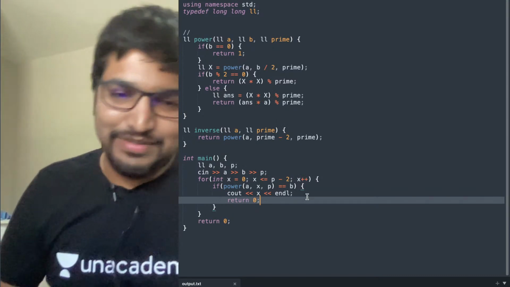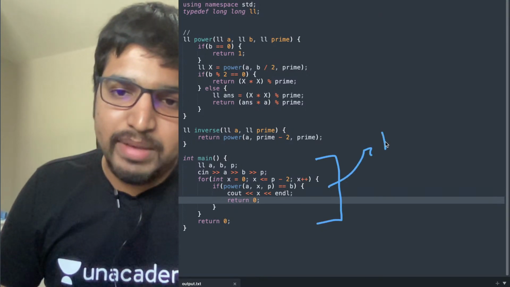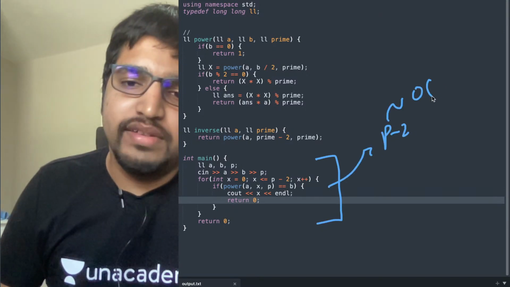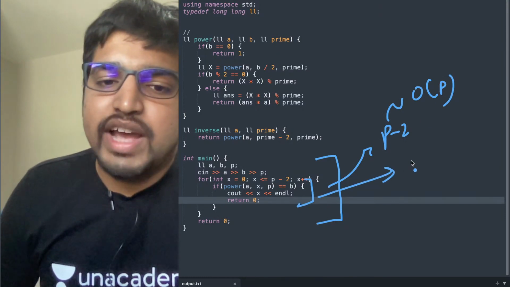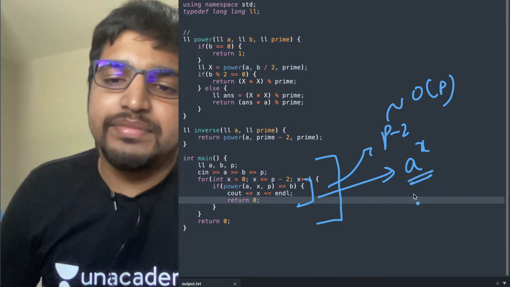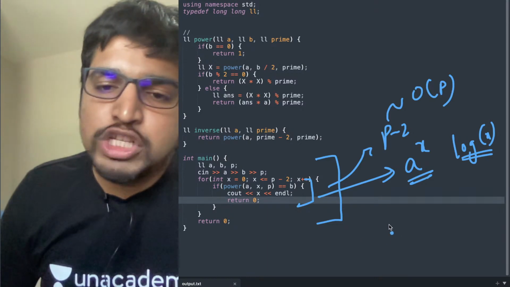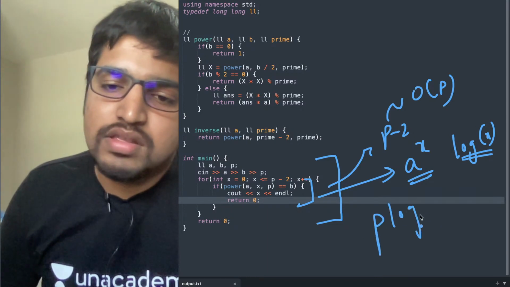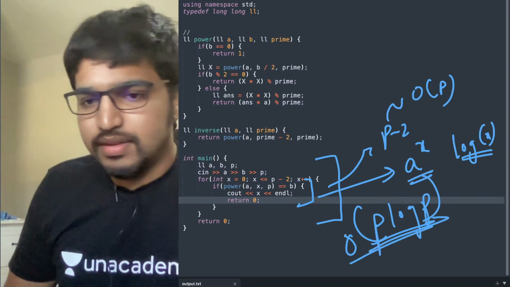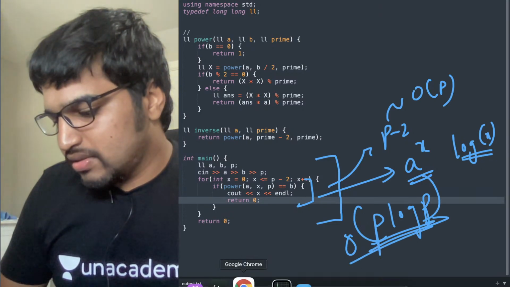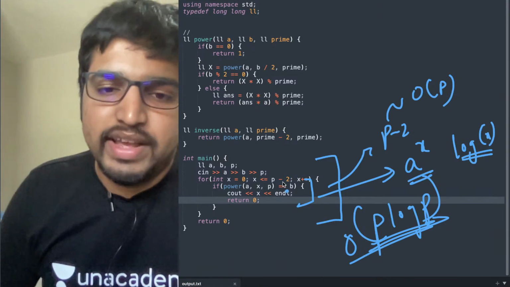So what is the complexity of this? We are iterating till p minus 2, so approximately O(p), and for each of them we are calculating a to the power x, which is again log. So it's approximately O(p log p), correct? Is this clear? It's approximately O(p log p), and then we can get x.